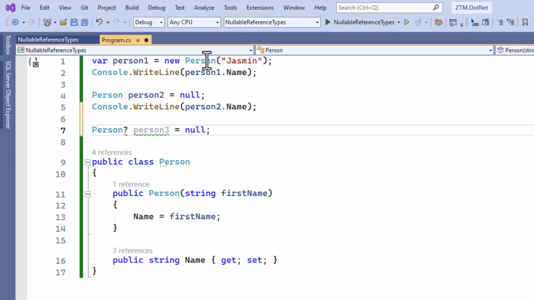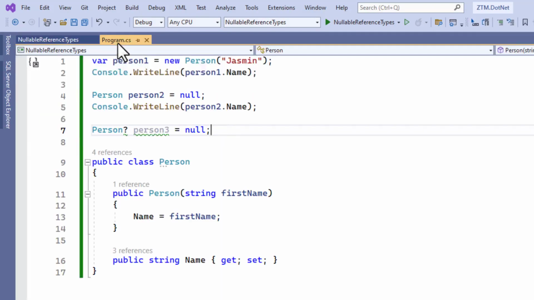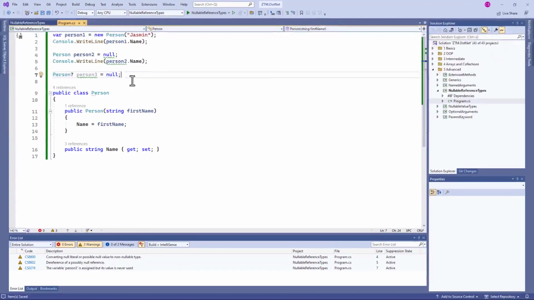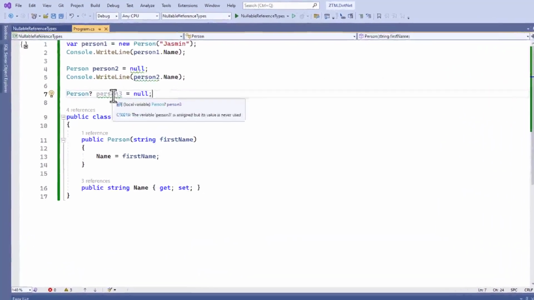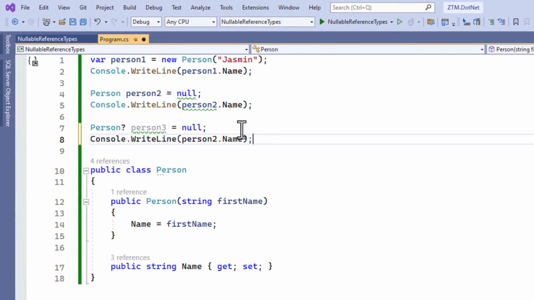Let's open the project file and enable the Nullable property again. Back in the Program.cs file, the error when creating the nullable reference type variable is gone. However, we now see different warnings. It is possible to treat compiler warnings as errors.